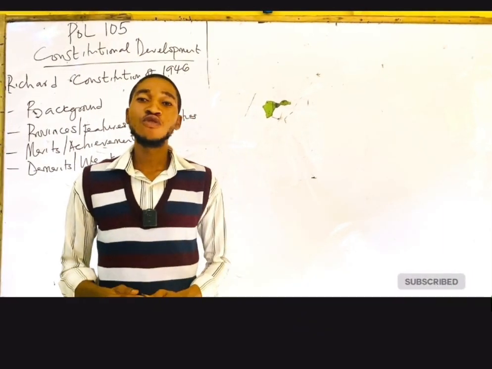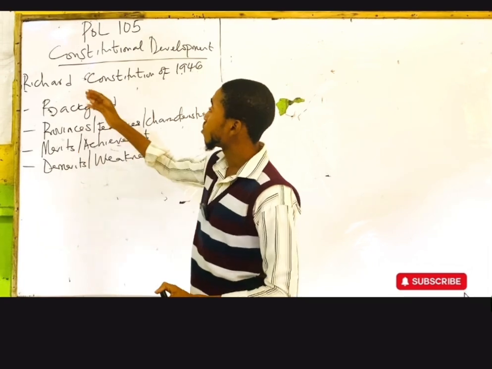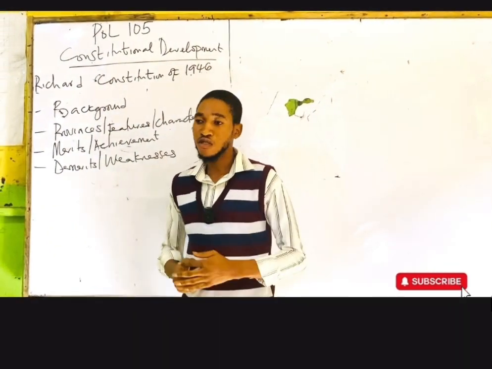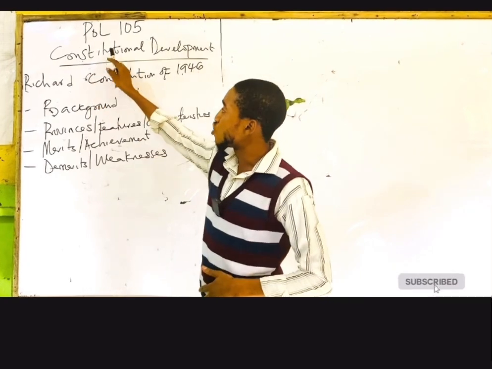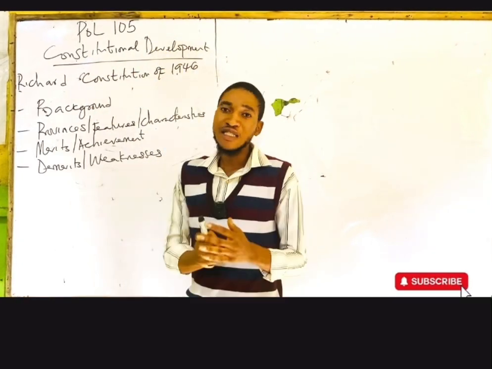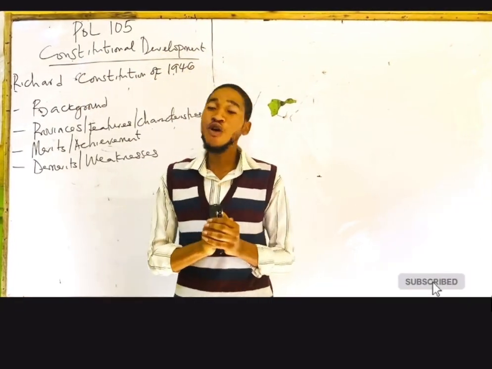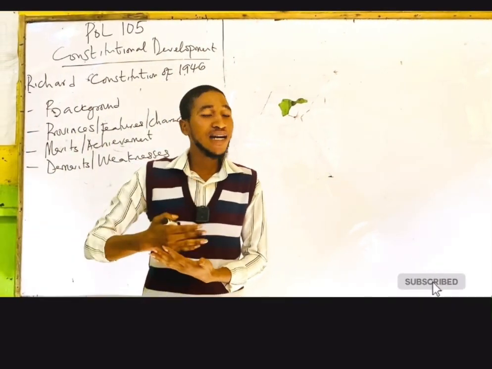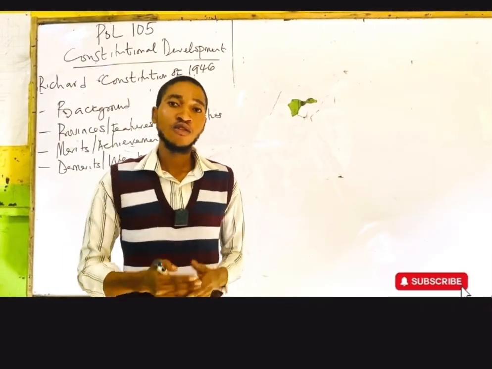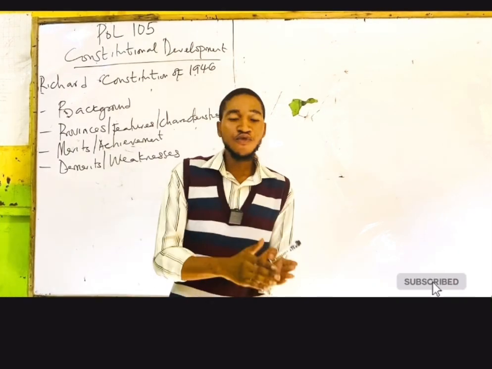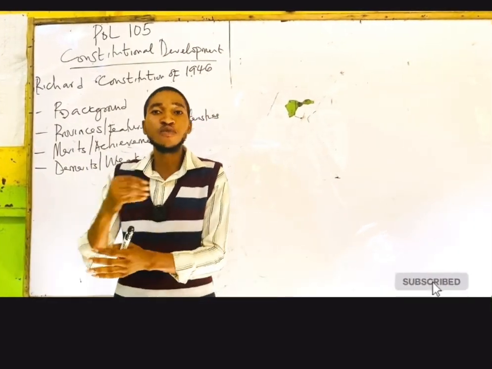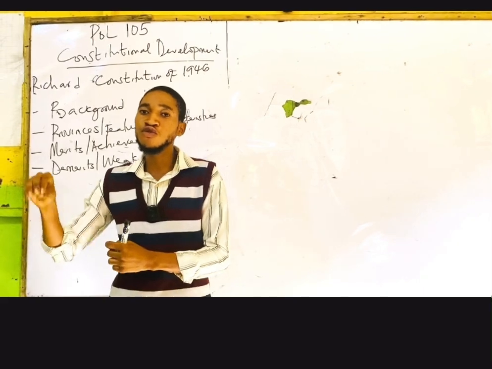So in today's video, we will be talking about the Richards Constitution of 1946. Remember that we are talking about constitutional development. Now, it should be noted that the aim of this constitutional development is to make Nigeria become an independent state. So it means that every new constitution will be an update, also an improvement on the previous constitution.